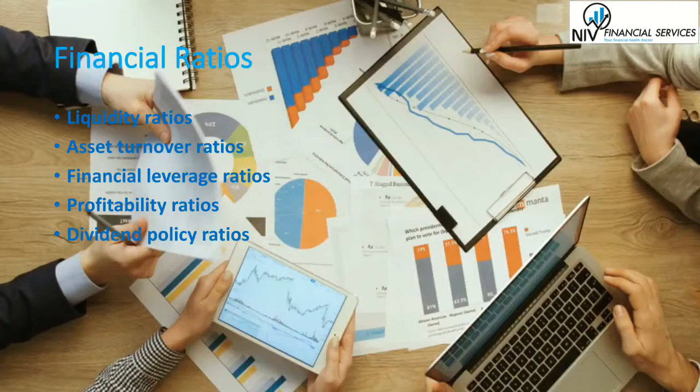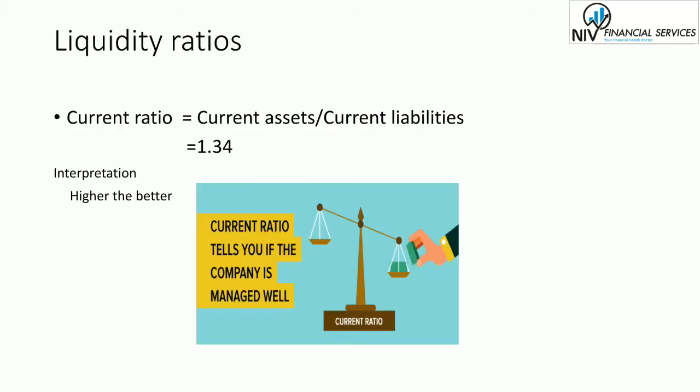So financial ratios are of five types: liquidity ratio, asset turnover ratio, financial leverage ratio, profitability ratio, dividend policy ratio. So we discuss the first one, the liquidity ratio. Liquidity ratio provides information about a firm's ability to meet its short-term financial obligations. The first ratio we're going to discuss is the current ratio.